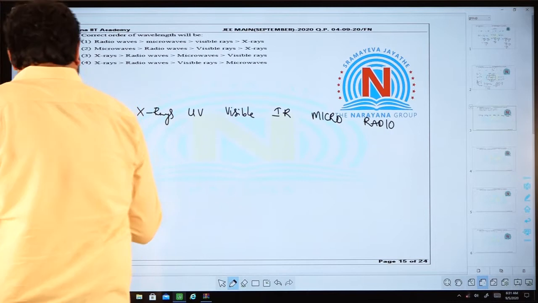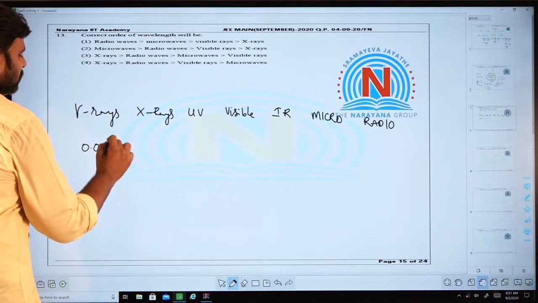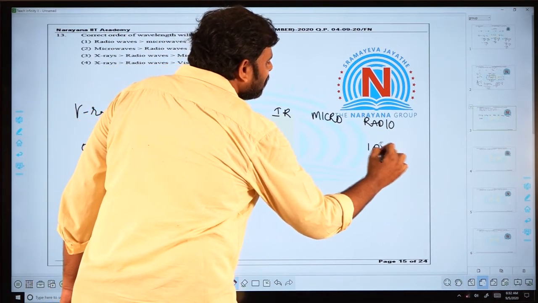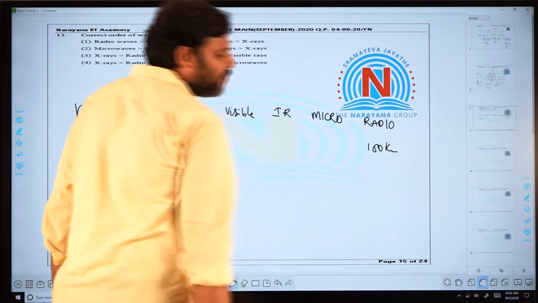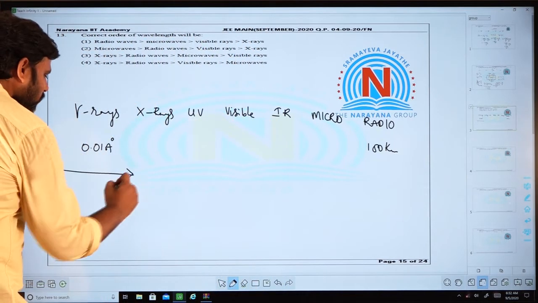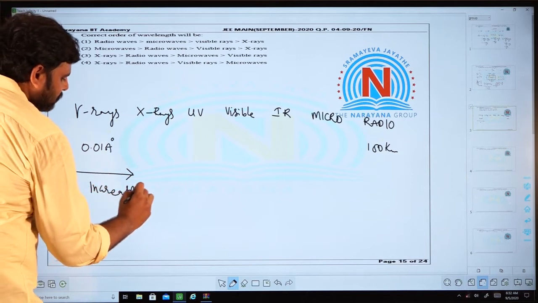So the wavelength of gamma rays is of the order of some 0.01 angstrom units, and the wavelength of these radio waves will be in terms of few hundreds of kilometers. So this is the increasing order of the wavelength.